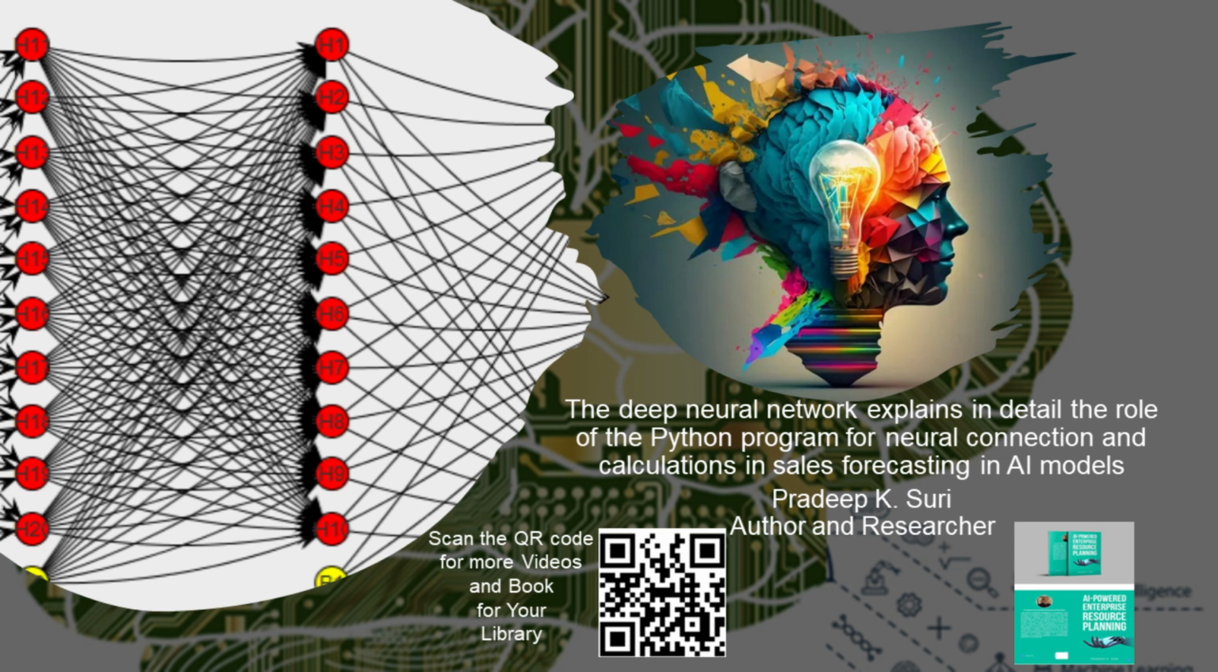9. Monitoring and maintenance. Python code can be written to monitor the model's performance in a production environment and trigger retraining if necessary to keep the model up to date with changing sales patterns. In summary, Python plays a crucial role in all stages of implementing a deep neural network for sales forecasting in AI models. It's used for data preparation, feature engineering, model construction, training, evaluation, deployment, and ongoing maintenance of the model. Python's rich ecosystem of machine learning libraries and frameworks makes it a popular choice for developing AI-based sales forecasting systems.